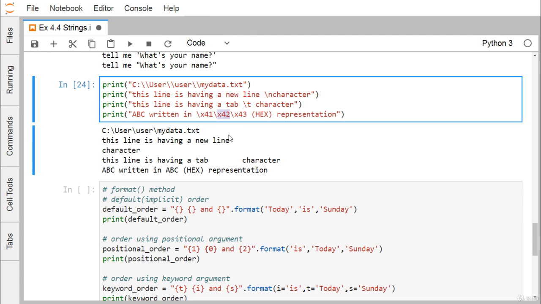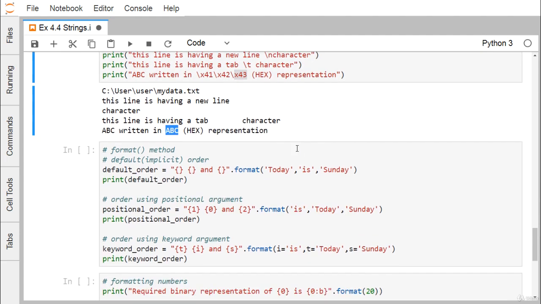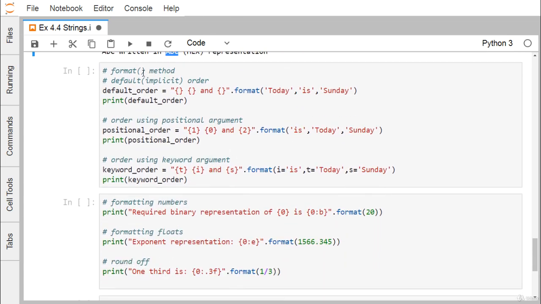Similarly we are having this capital B. Similarly we are having this capital C. So this ABC will be there. In this way we can also print the respective string. We are having this format. So default order is equal to, now here you see these are the different placeholders we are having. Dot format. So today will be coming to this, is will be coming to this, and Sunday will be coming to this placeholder. So here we are having this default order.